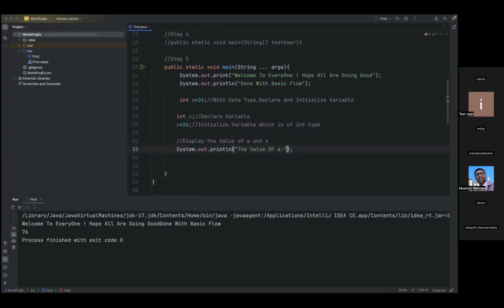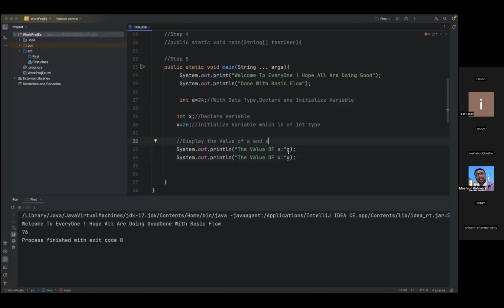The value of a. Again, if I want to display the value, I cannot use it directly like this. The value of a, I cannot use directly like this. This gives a compilation error. Now I want to display the value of x. The value of x. I am just formatting the output properly. If I use x directly, it won't allow. Compilation error.